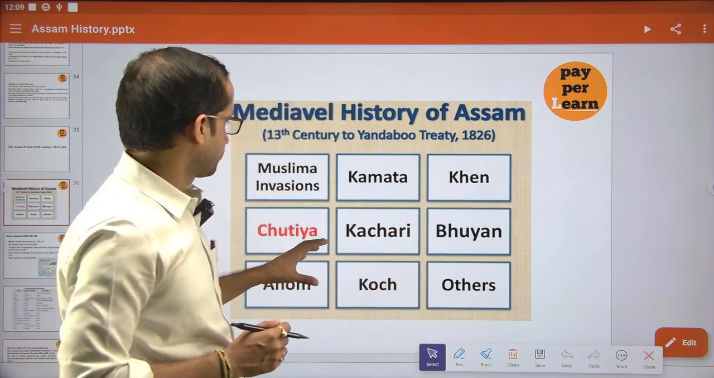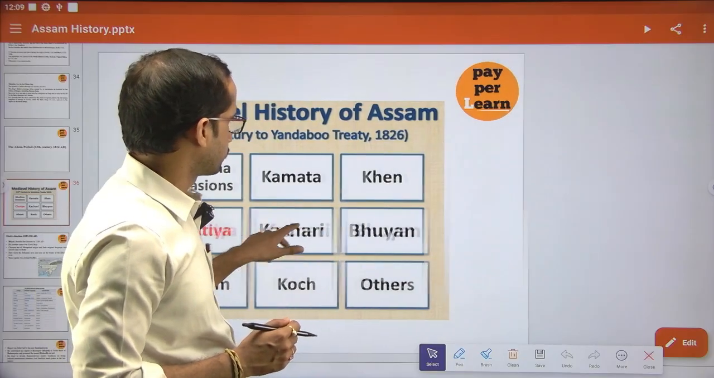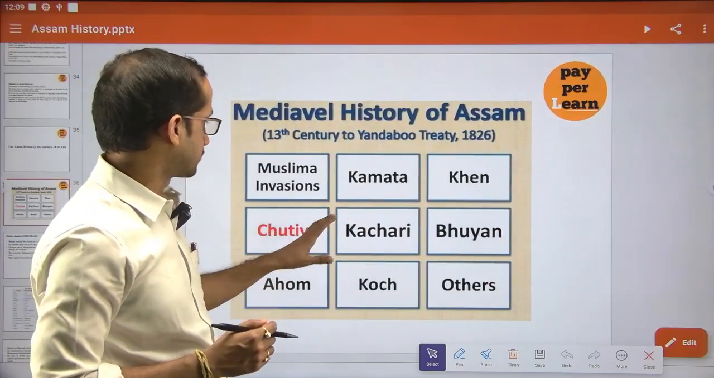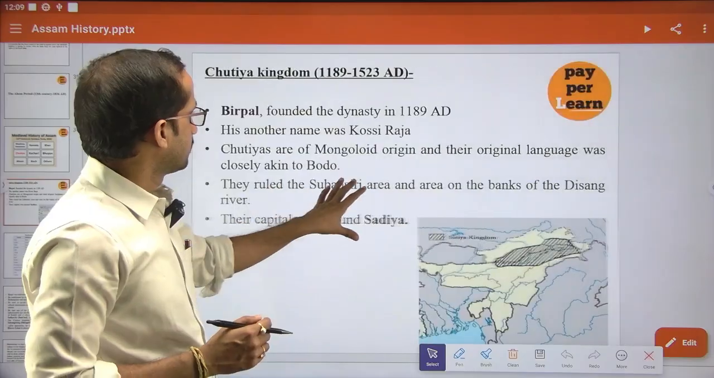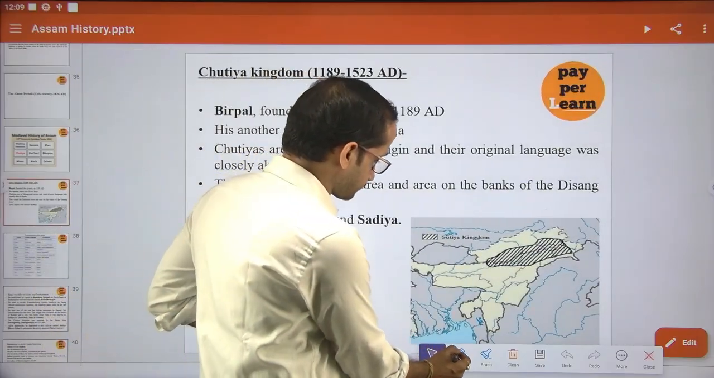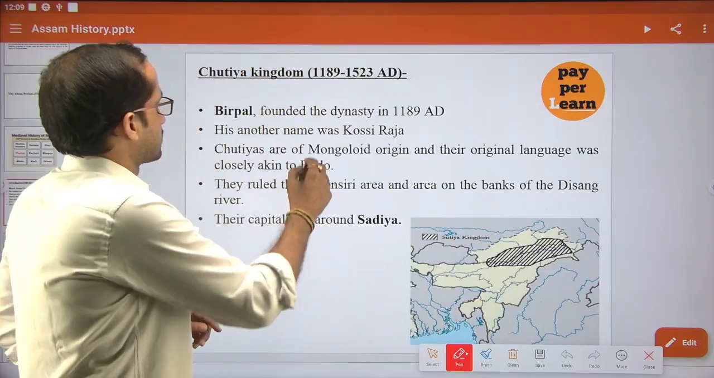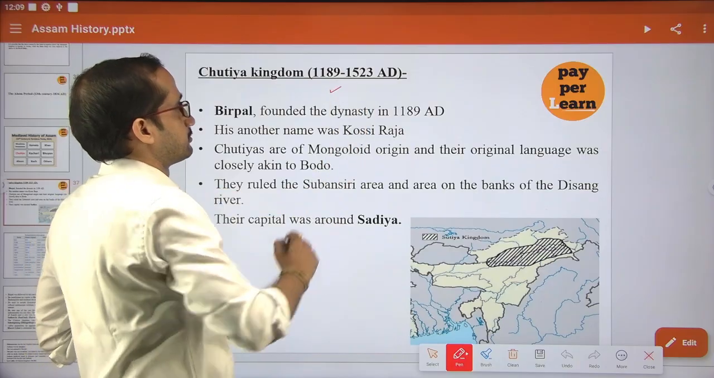Before going into details of the Ahoms, I just want to discuss the Sutia. Then I will go into detail about the Ahoms. Similarly, if we see the Sutia kingdom, it existed from 1189 to 1523 AD.